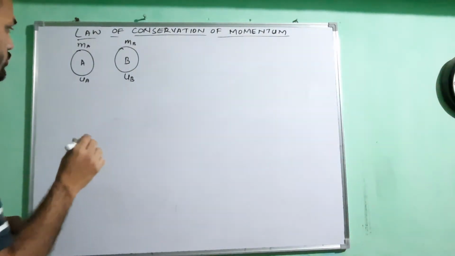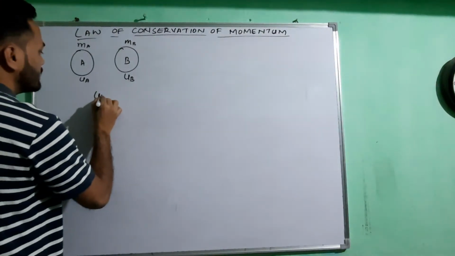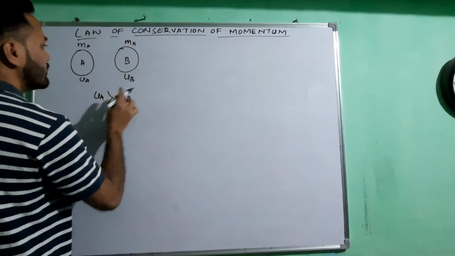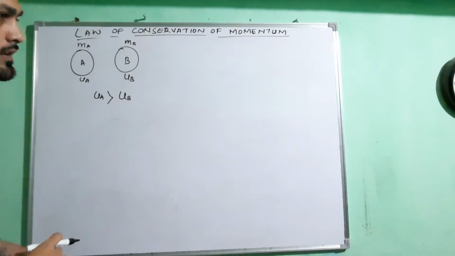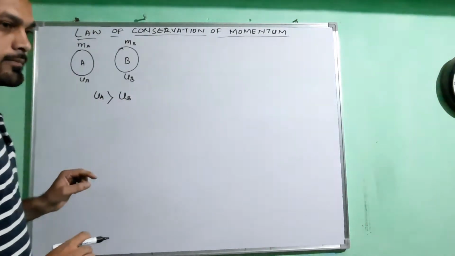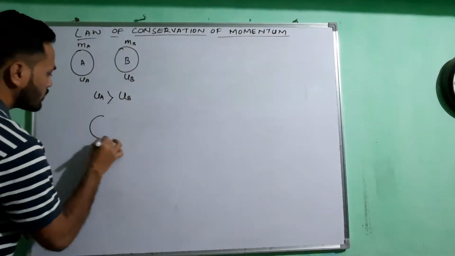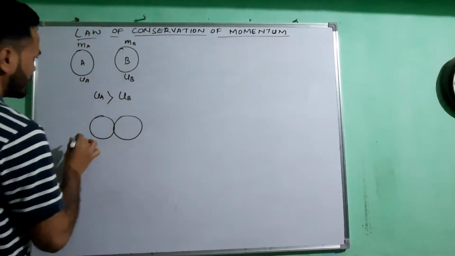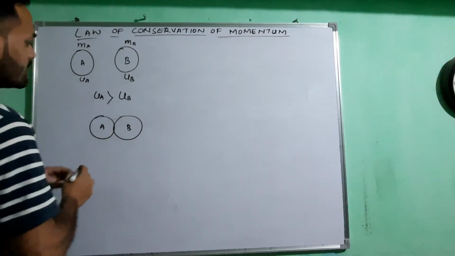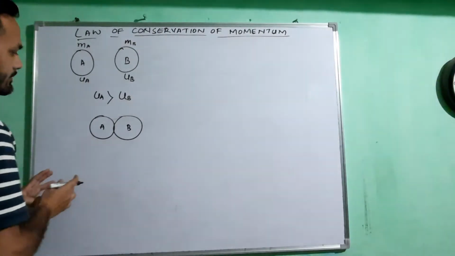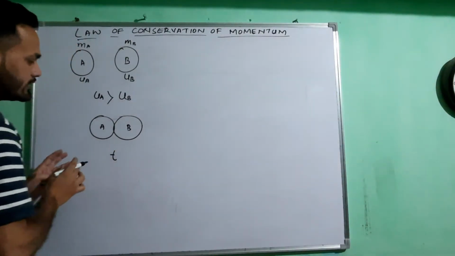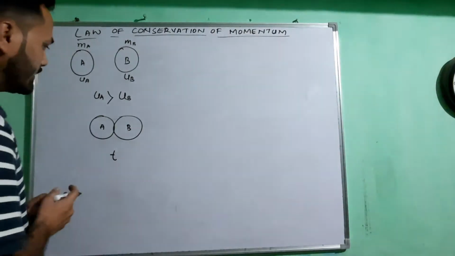We also assume that the initial velocity of ball A is greater than the initial velocity of ball B. Since the velocity of ball A is greater than B, a collision occurs between these two balls at a certain point of time. Let us say the collision occurs for a time t.